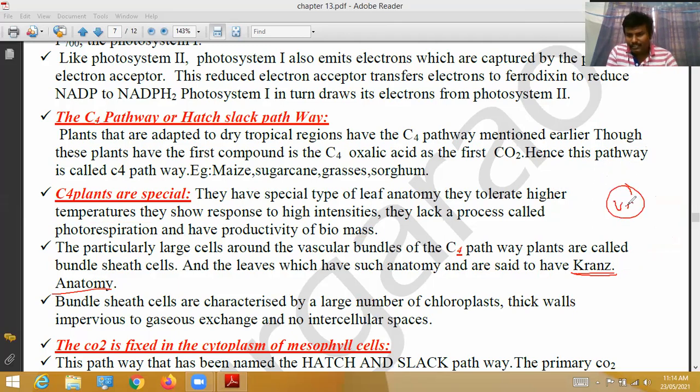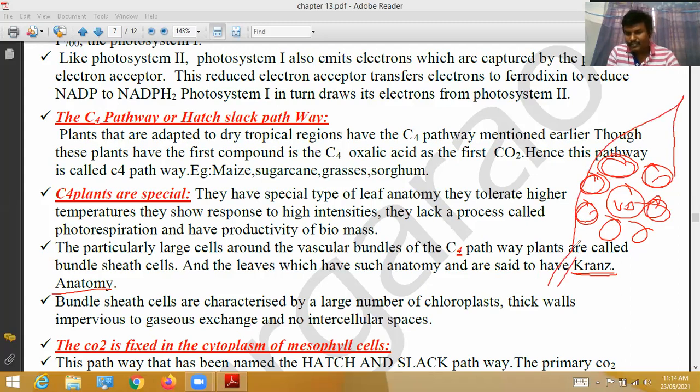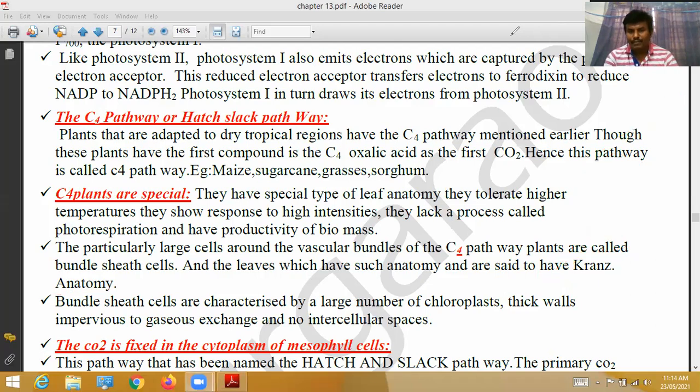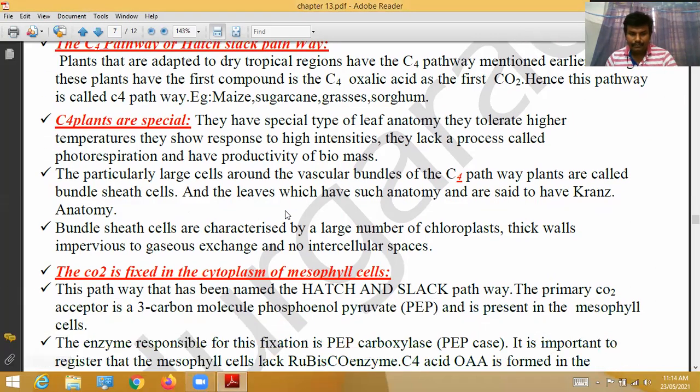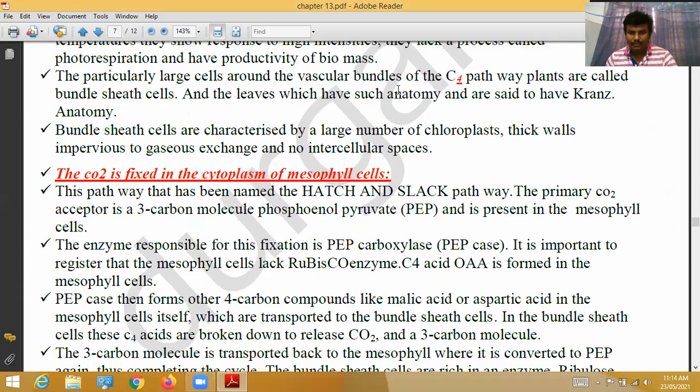Around the vascular bundle, there are ring-like structures of bundle sheath cells. This kind of arrangement is called Kranz anatomy, and it can be seen only in C4 plants.